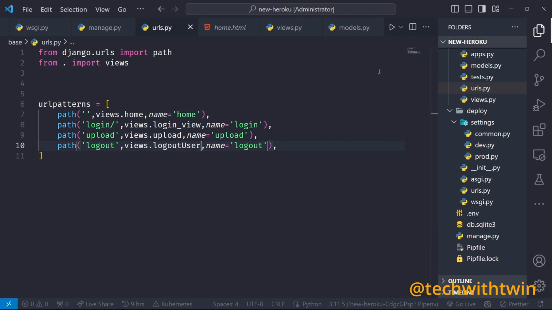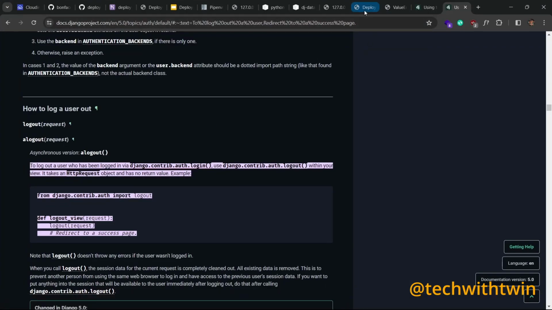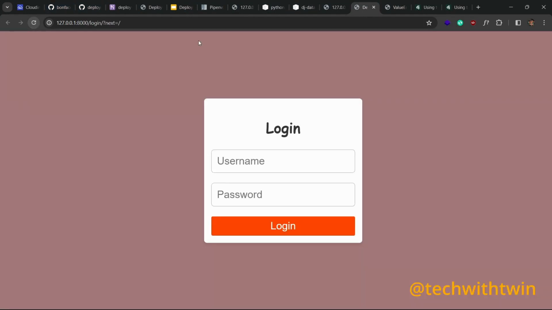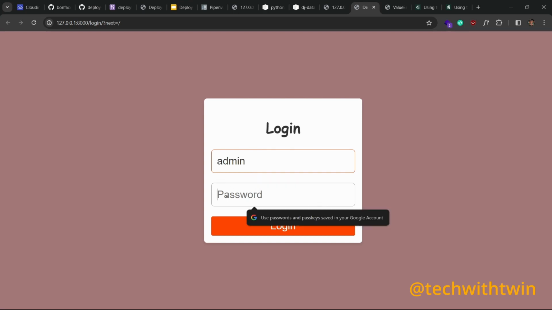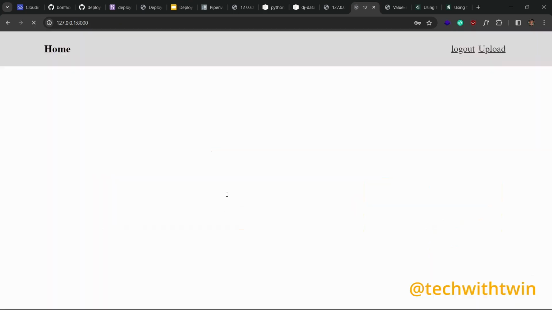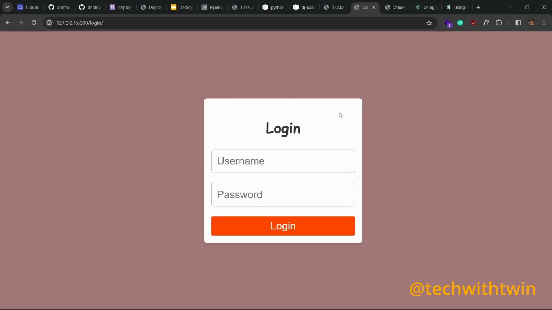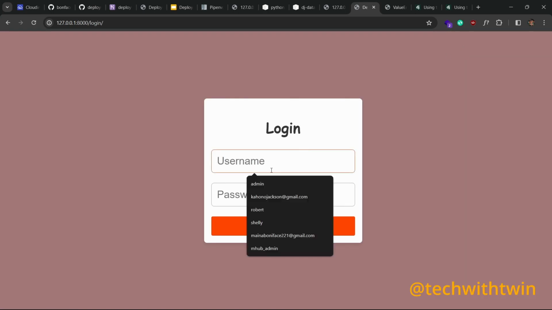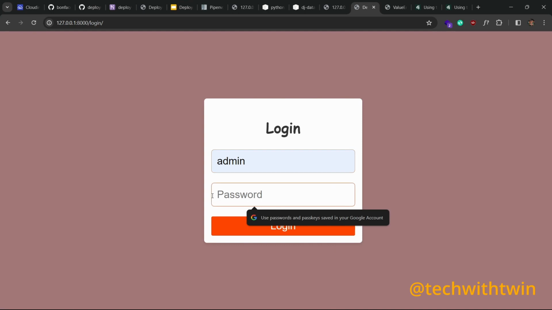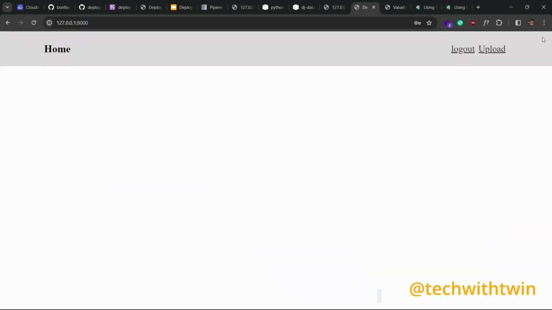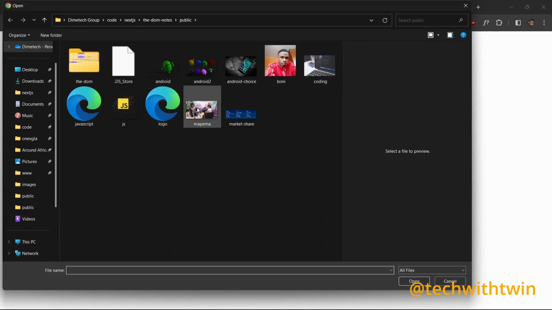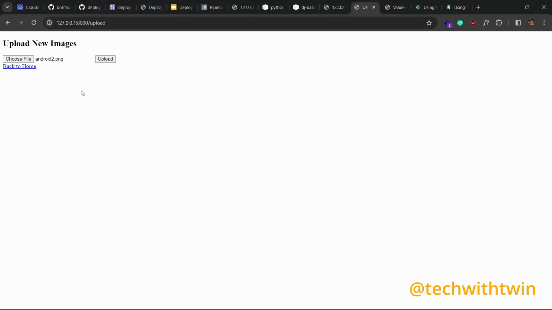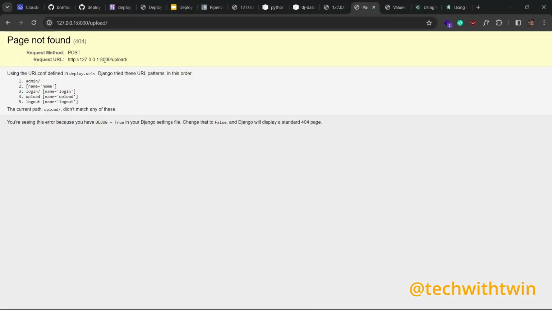Save, turn it off, refresh this one. We are logged in. Try now to log in again and log out. Get that, then log out. Then we are just simply logged out. So everything is working. Let's try the upload feature and see whether our upload is working. So go to the upload, choose a file. Gonna use this one, open, and then upload the file using the URL.